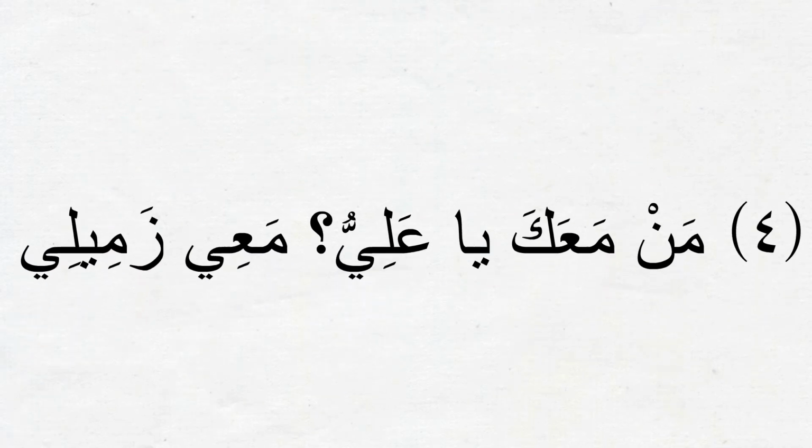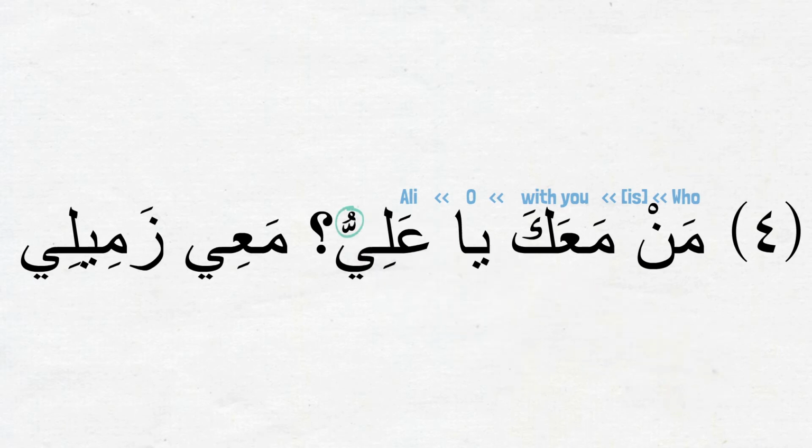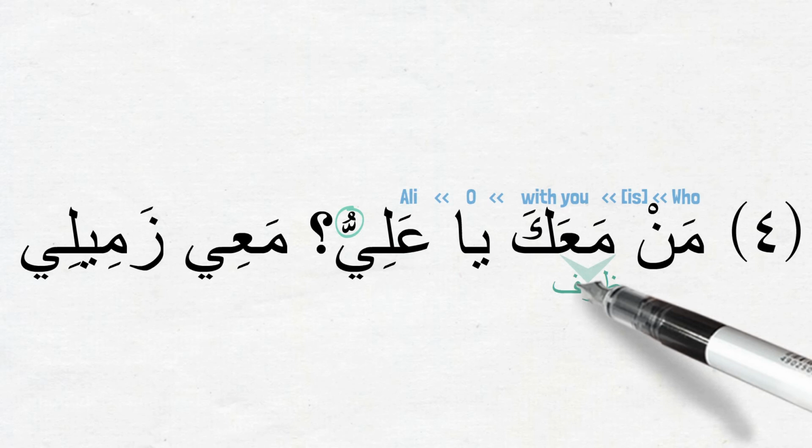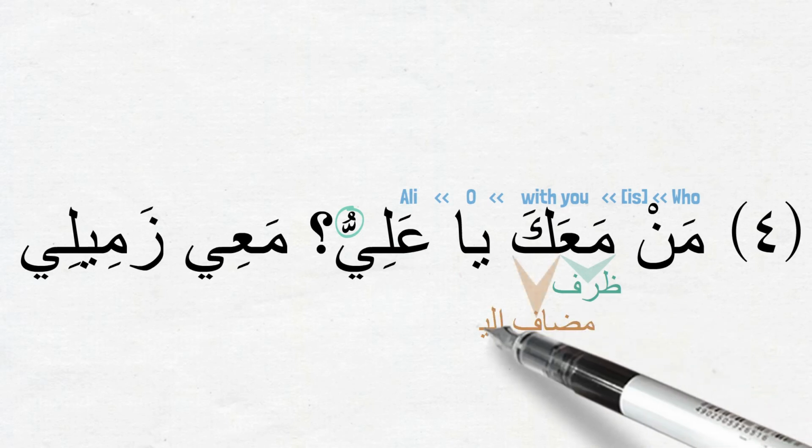Next sentence. من معك يا علي؟ Who is with you, O Ali? Keep in mind that يا is the حرف النداء, and the rule we learned before is that the اسم coming after this حرف loses tanween. So we say يا علي, not يا عليٌّ. معك here is the combination of the ظرف مع and ضمير متصل ك coming as the مضاف إليه.